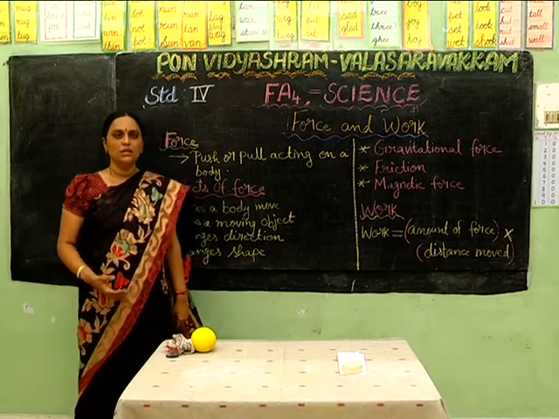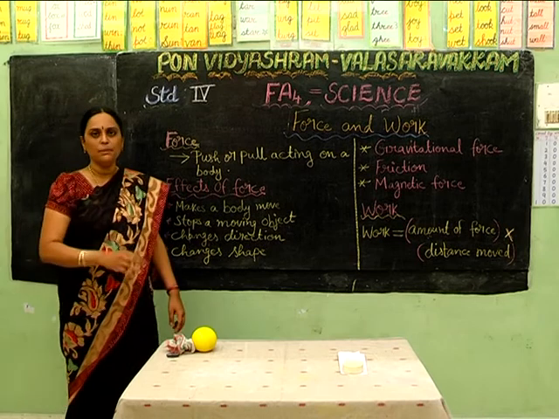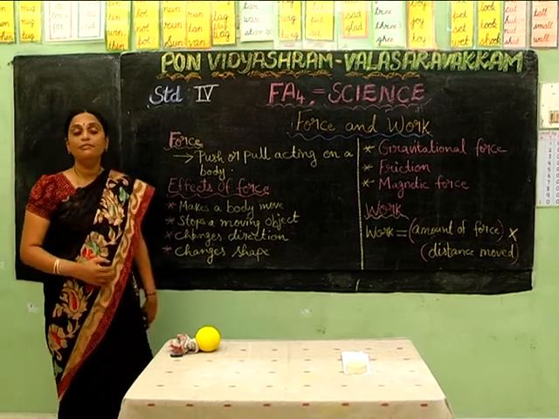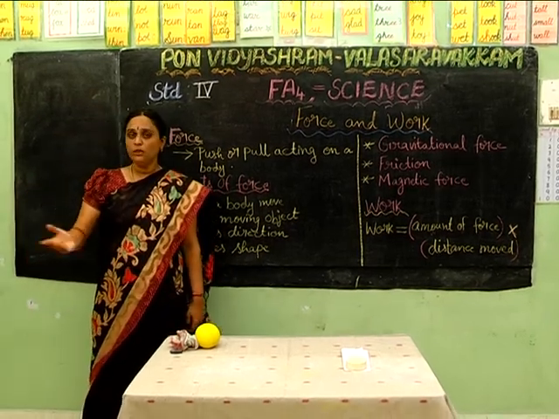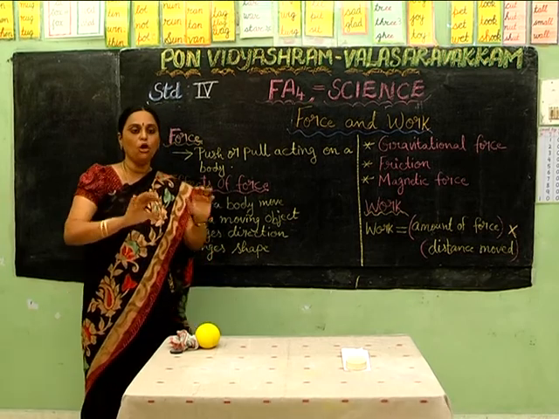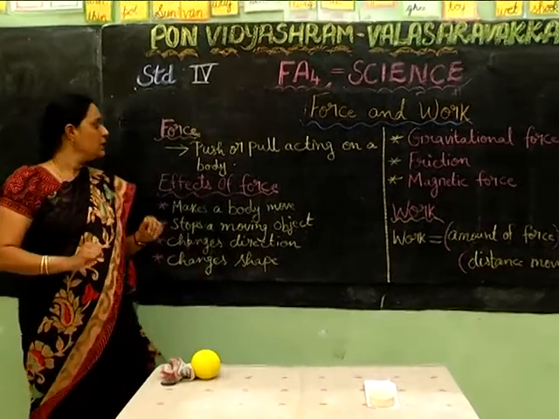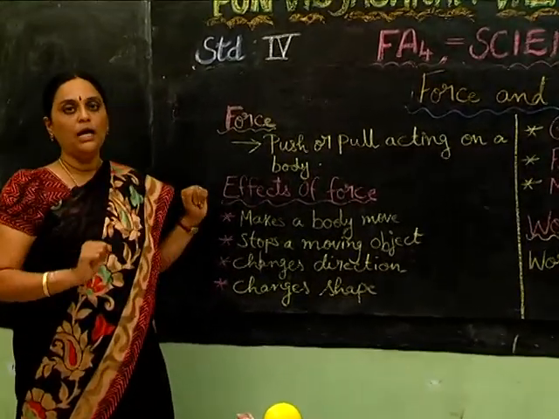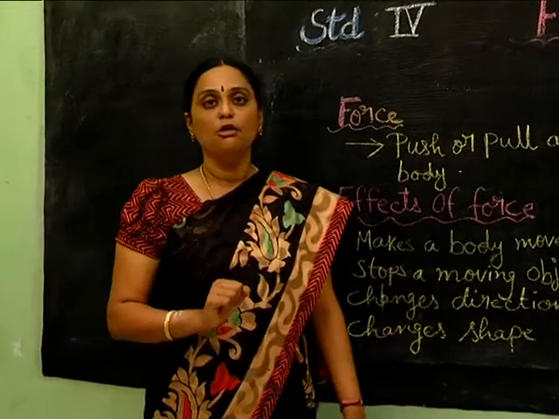What is this force? We hear people often say apply more force, apply less force. What is this? Most of the living things can move on their own. But what about the non-living things like a chair or a table? They cannot move. They will be either pushed or pulled in order to move them. This push or a pull acting on an object is called force.